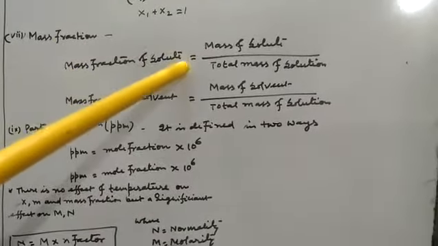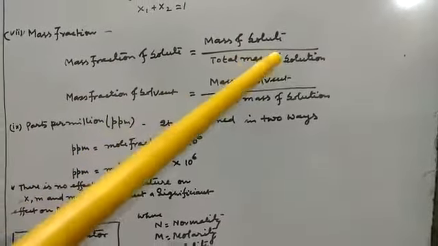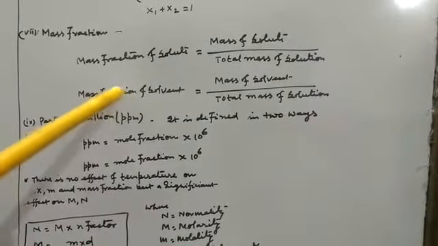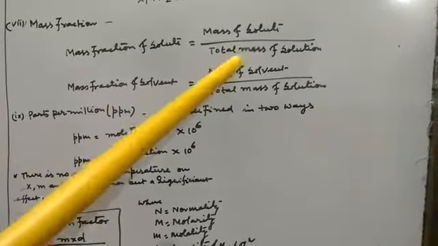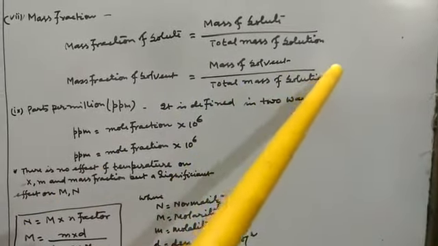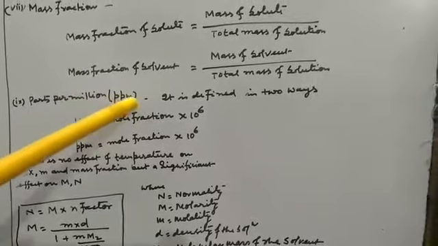Now next is mass fraction. Mass fraction of solute is equal to mass of solute divided by total mass of solution. Similarly, mass fraction of solvent is equal to mass of solvent divided by total mass of solution. Now next is parts per million. It is denoted by ppm.